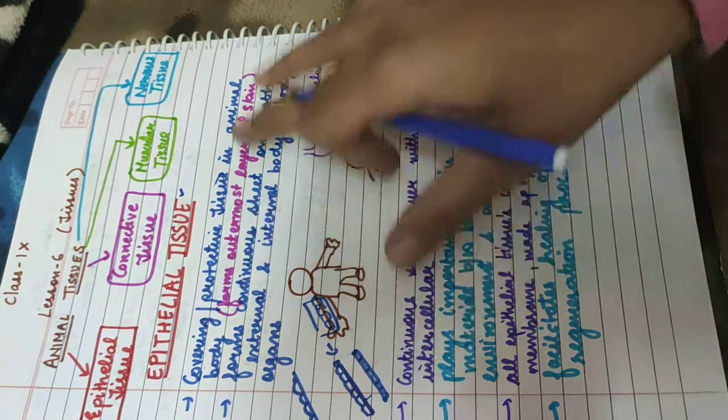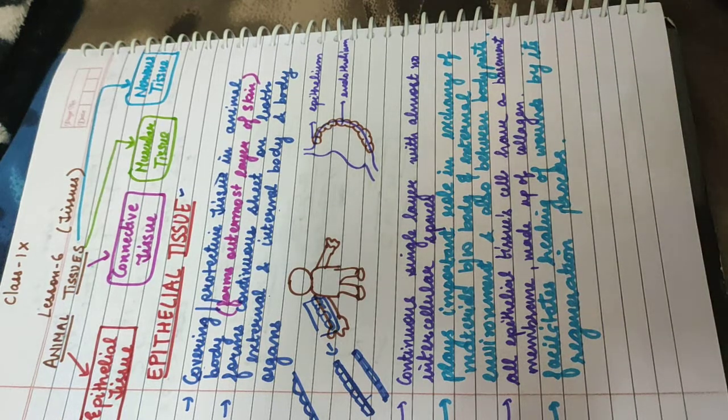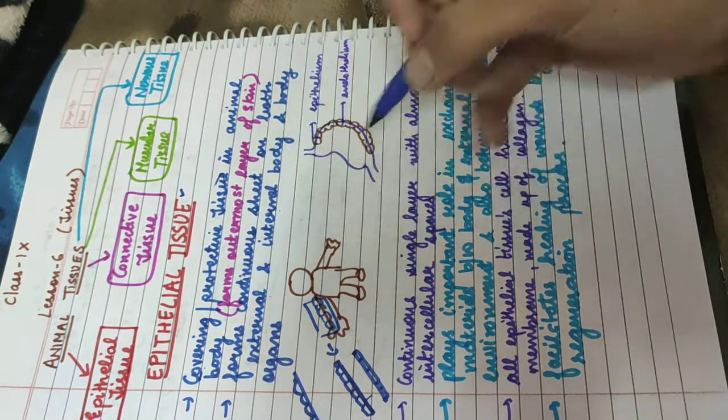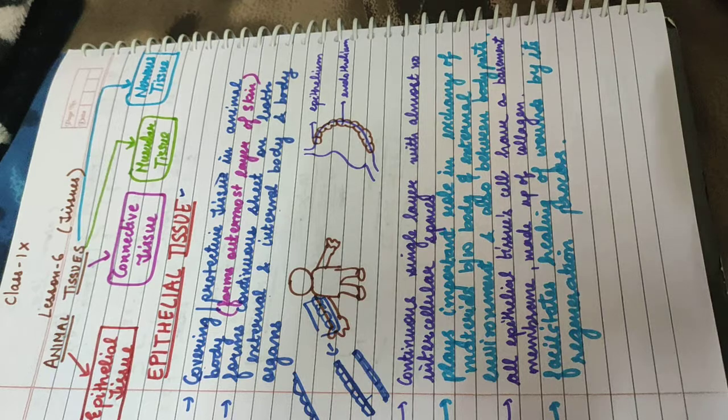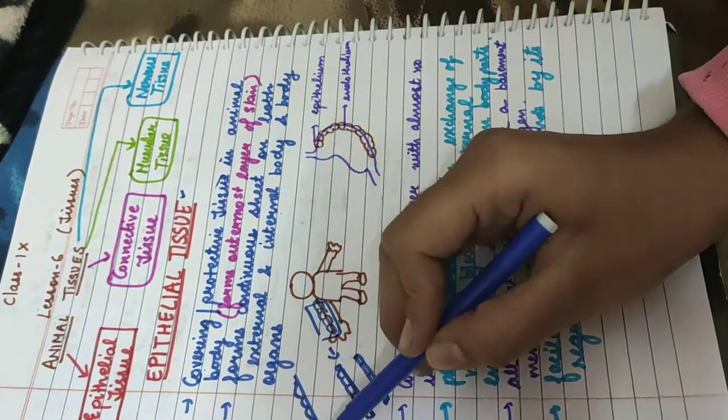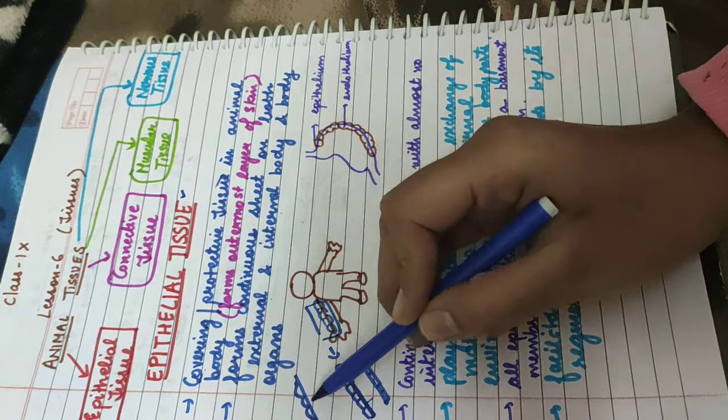So it is the tissue which is present in the outermost layer of our skin. If you are watching yourself in the mirror, what you are able to see is the skin of your body. That is the epithelial tissue. So it forms a continuous sheet on both external and internal body and body organs. Continuous sheet means that the cells are continuous.